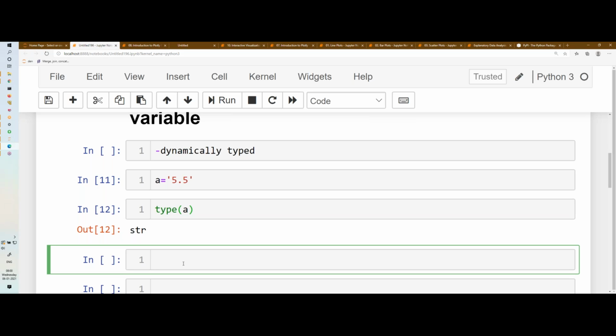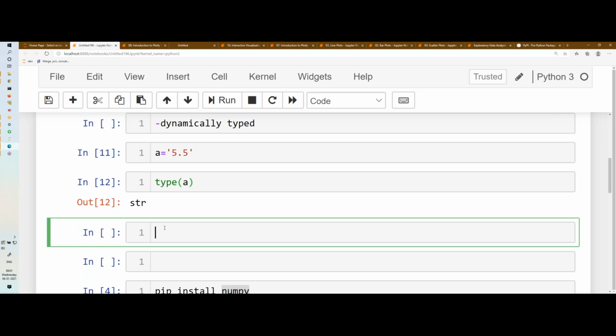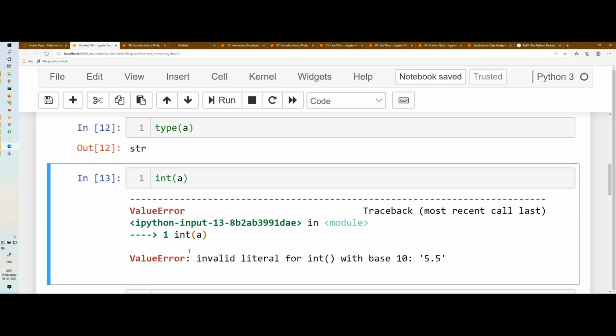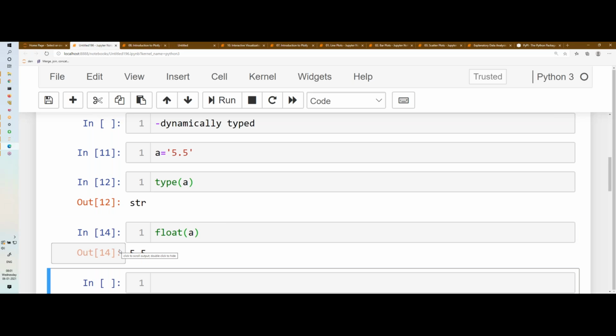I'll give you an example. Let's say this a is a string type. I want to convert this a to integer, so I write int of a. And if I run it, it is not accepting. I cannot convert the string 5.5 to integer. Let me try with float. Float of a, yes, it is accepting.